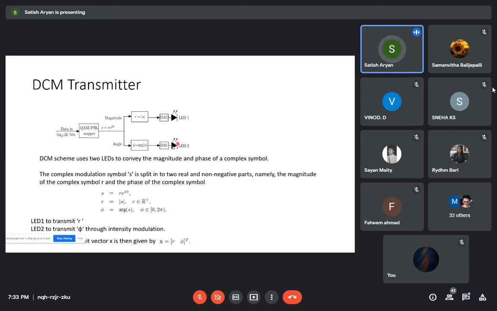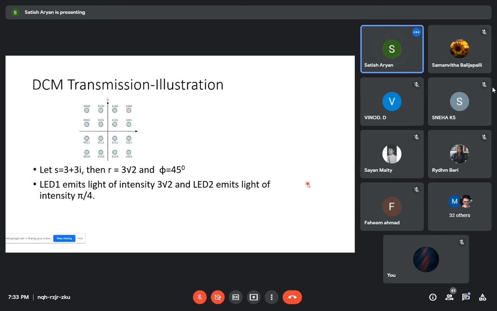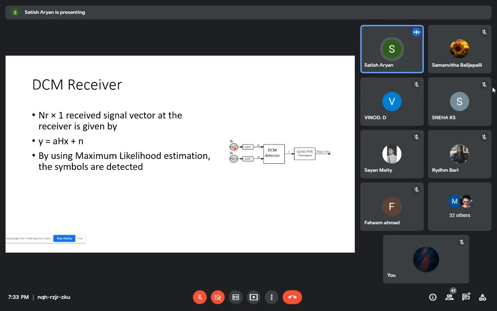There will be two photodetectors, and they get the energy from the transmitted light and separately convert it to an electrical signal. Finally, the magnitude and the angle parts are appended, and a QAM signal is reconstructed.